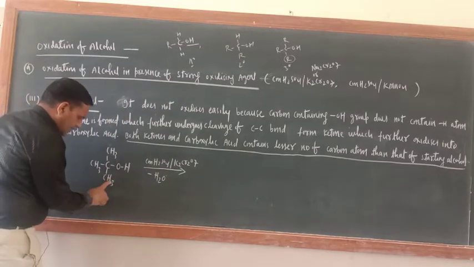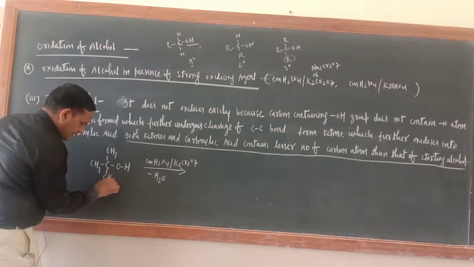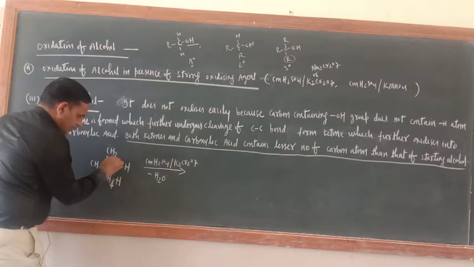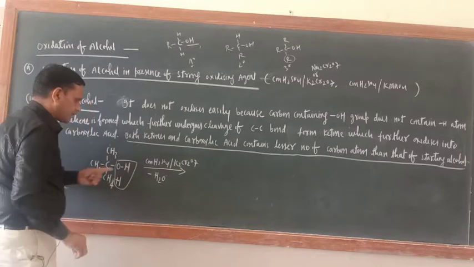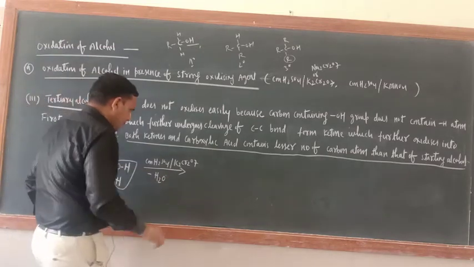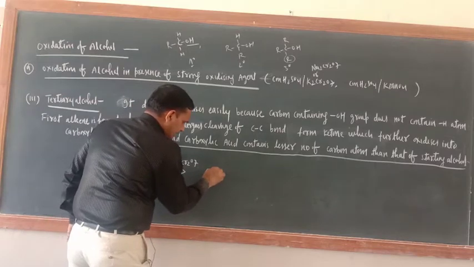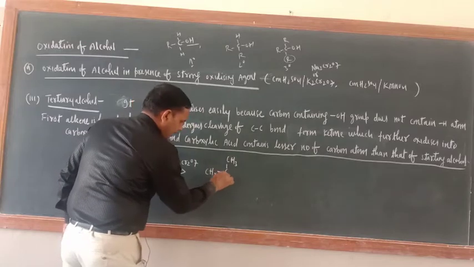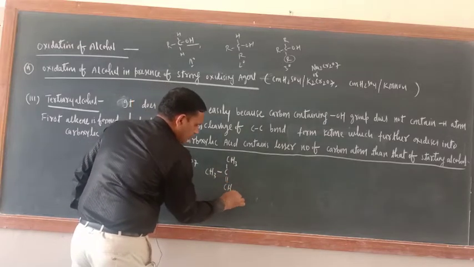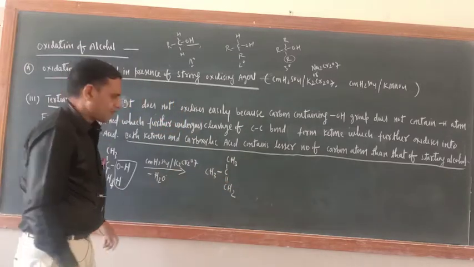Now 1 H, you write this one CH2H, so this OH and this H will come out as H2O. So what is the product here? CH3, CH3, and now we can write the double bond CH2. Alkene is the product or not?